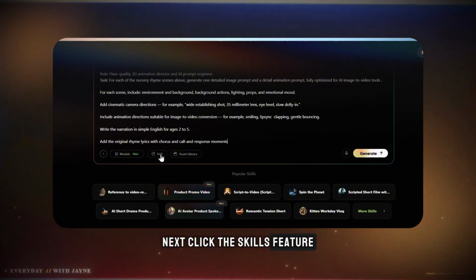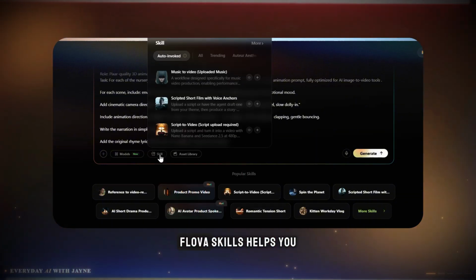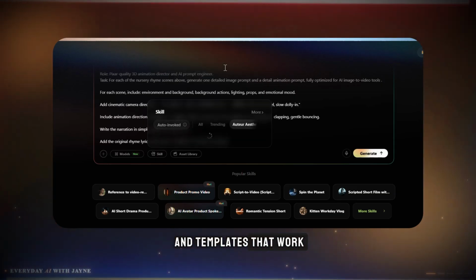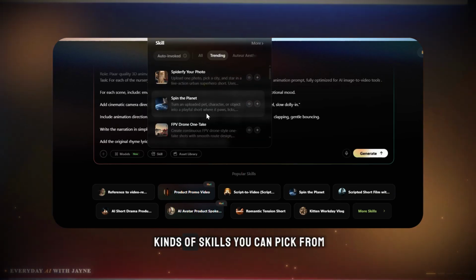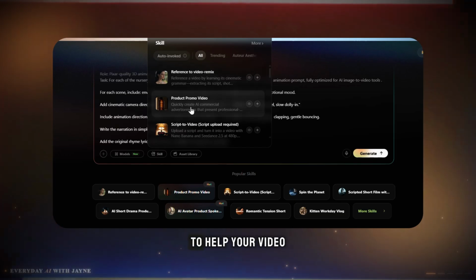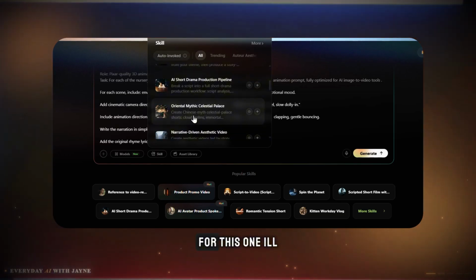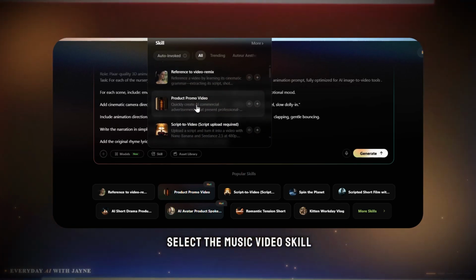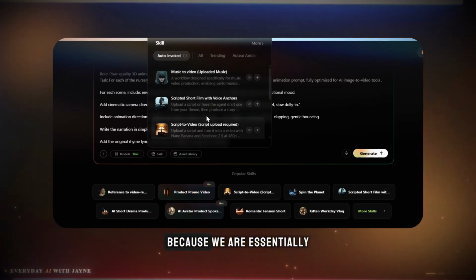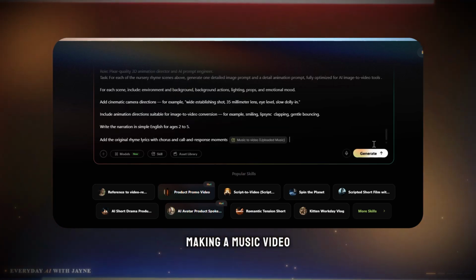Next, you click the skills feature right over here. Flover Skills helps you to create AI videos from already made effects and templates that work. So there are different kinds of skills that you can pick from to help your video generate perfectly. So for this one, I'm going to select the music video skills because we are essentially making a music video.